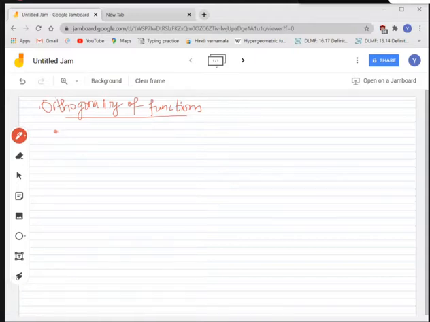We have also seen the orthonormal set of functions. So these are the two things that we have already done in the last session.